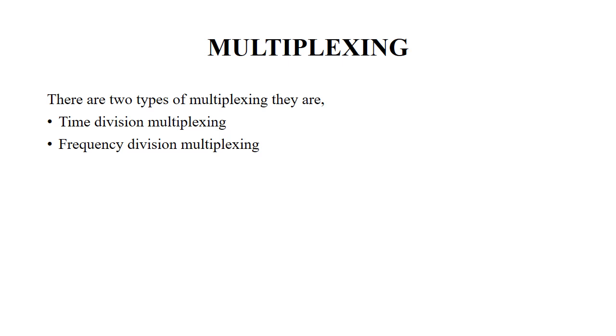Multiplexing has been used for many years in long distance telephony. Multiplex transmissions have been used in commercial communication, not only for voice channels but also for facsimile. Multiplexing has also been used since a long time for broadcasting. There are two types of multiplexing: time division multiplexing and frequency division multiplexing. Let me see one by one.